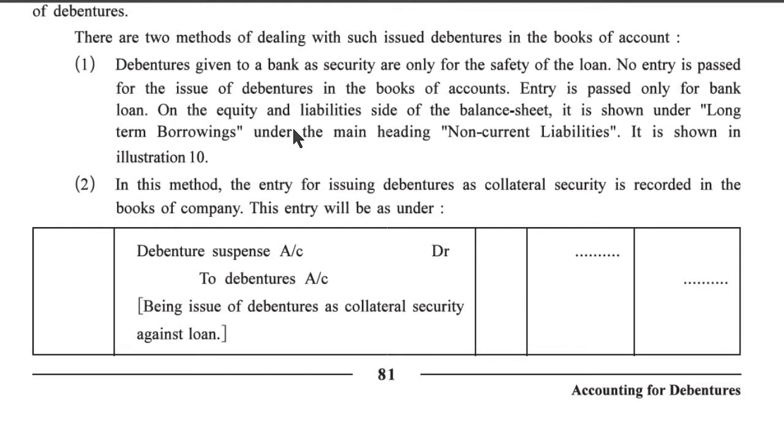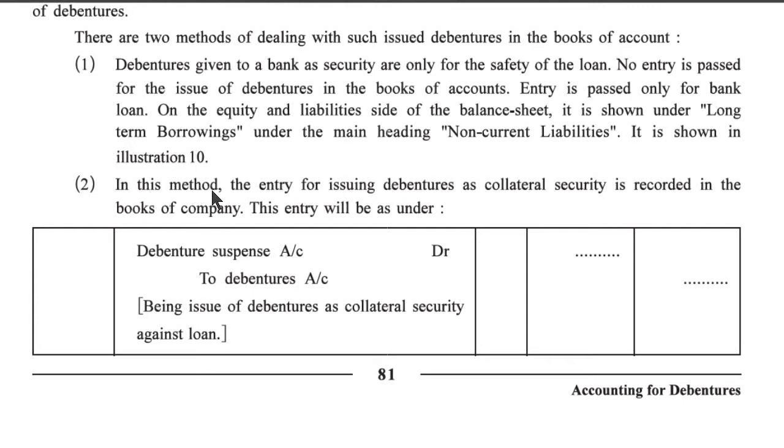On the equity and liabilities side of the balance sheet, it is shown under long-term borrowings, under the main heading non-current liabilities. It is shown in illustration number 10.